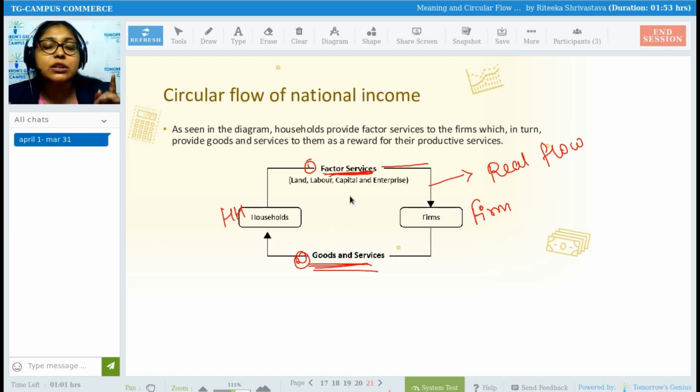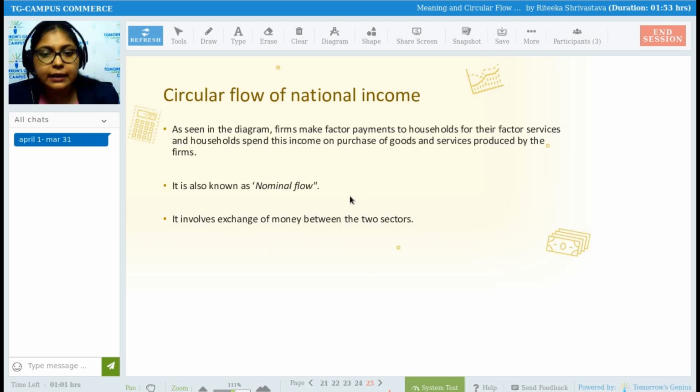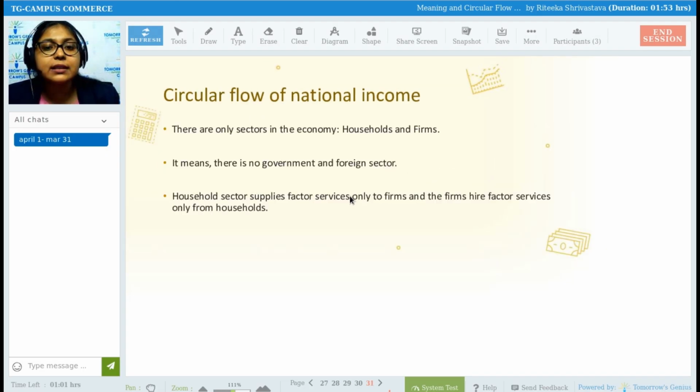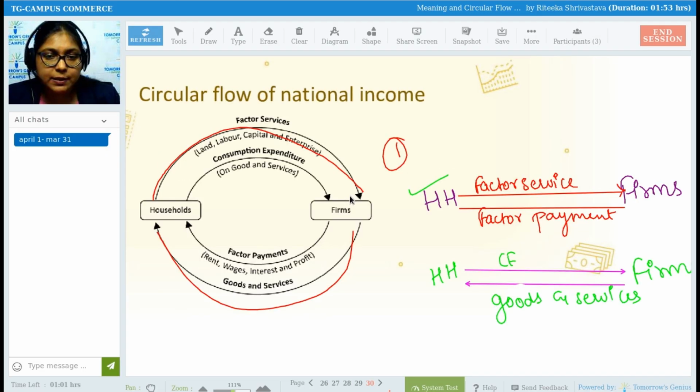Household to firm, firm to household. Anything which is going from household to firm is coming back in another format from firms to household. So there are four things basically: factor services, factor payments, goods and services, and your consumption expenditure. In the inner circle, two things are coming: consumption expenditure and factor payments.